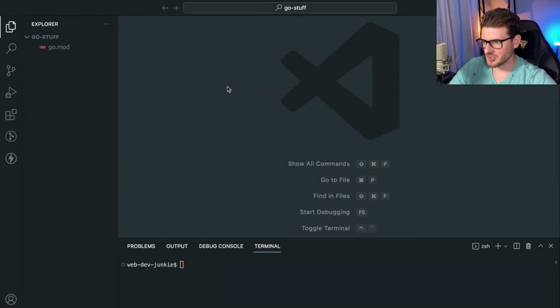Okay, so I've been trying to play around with Go a little bit just to learn some new things. Once you've been coding enough with JavaScript, you kind of want to try new things. So one thing I wanted to do was, I kind of figured out the syntax a little bit by now, and I want to see if I can build something a little bit bigger by building a small REST API. I have no idea how to do that, so we're going to figure that out on stream.